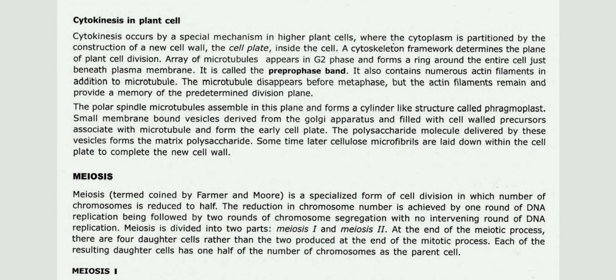The polar spindle microtubules assemble in this plane and form a cylinder-like structure called the phragmoplast. Small membrane-bound vesicles derived from the Golgi apparatus and filled with cell-wall precursors associate with the microtubules and form the early cell plate. The polysaccharide molecules delivered by these vesicles form the matrix polysaccharide. Sometime later, cellulose microfibrils are laid down within the cell plate to complete the new cell wall.